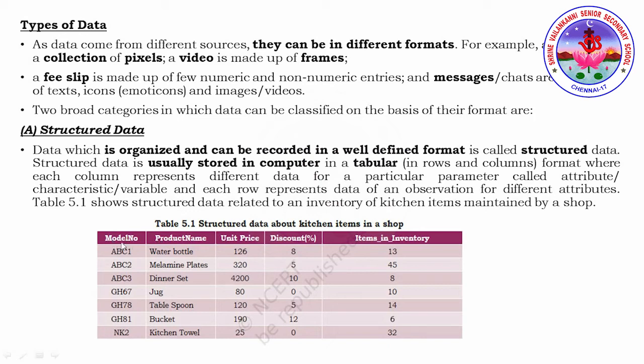Clear? So under the model number, we can provide only the model number details. Similarly, under the product name, we can provide only the product name of the products. Similarly, under the unit price, we can only provide the price of each and every product. So here, what are we doing? We are providing data according to the column names. So everything is provided in a well-defined format, right? So that's why it is called structured data.